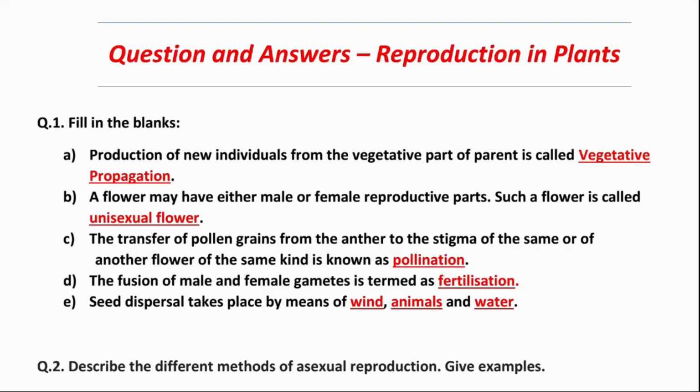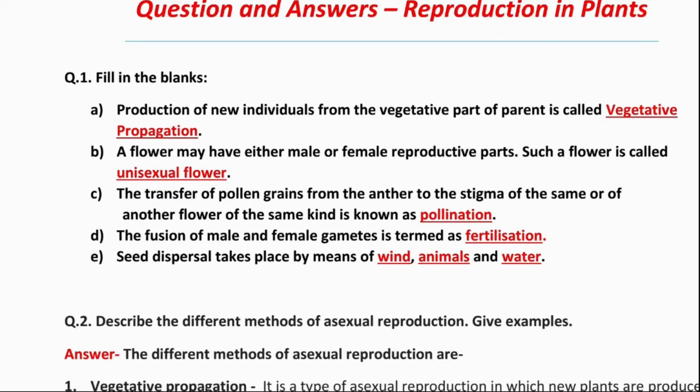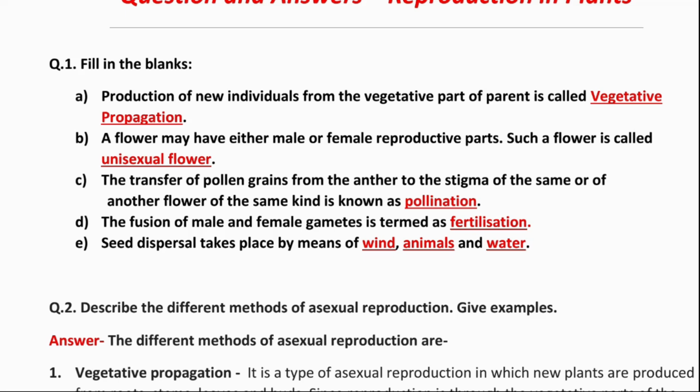Question and answers on reproduction in plants. Question 1, filling the blanks. Production of new individuals from the vegetative part of the parent is called vegetative propagation. Second, a flower may have either male or female reproductive parts. Such a flower is called a unisexual flower.